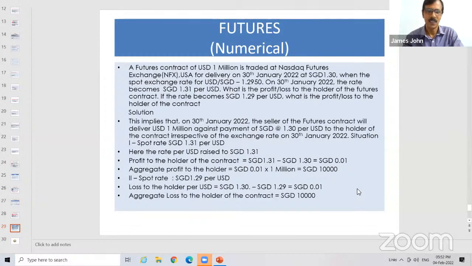With this, we will wind up. James, sir, I have one doubt, sir, regarding the cross rate mechanism.